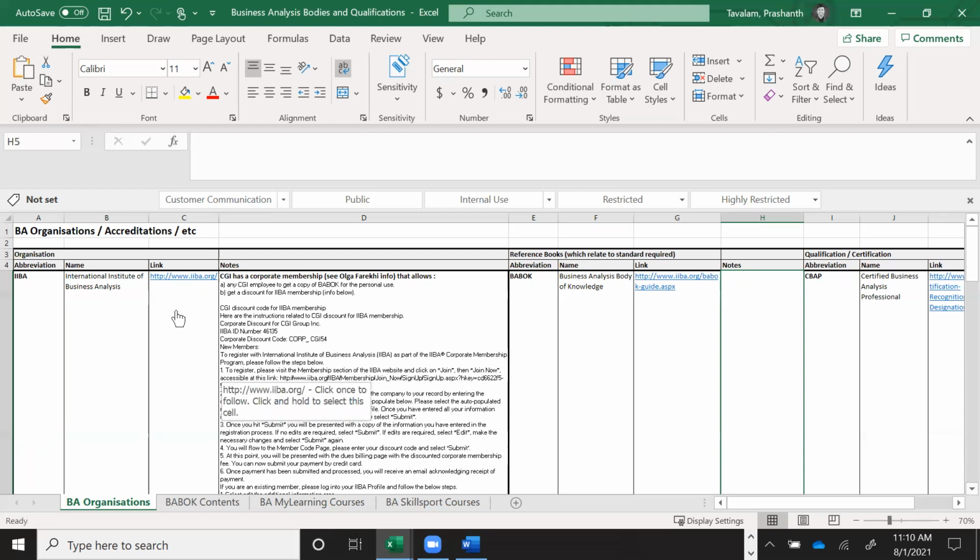Also, when you sign up, you have to get a membership. When you get a membership, your fee is automatically reduced. See, all these certifications are designed in such a way that they will ensure you buy the membership because there's a benefit. If you don't take a membership, the exam fee is pretty costly. If you take the membership, the exam fee is much lesser. So overall, you'll see a lot of benefit in getting the membership on iiba.org.